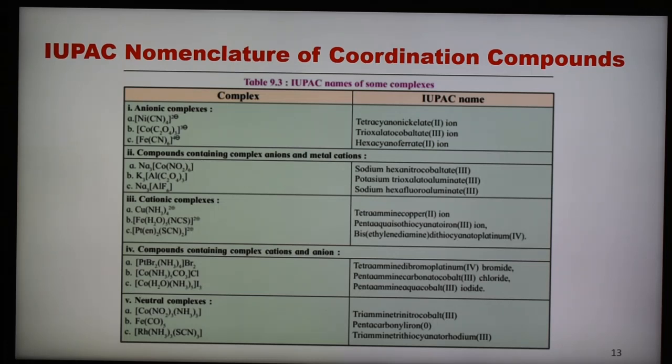But when metal is a part of negative complex ion, in that case we have to change the name, that is cobalt, cobaltate, we have to end with the ATE. So copper, cuprate, for example chromium chromate, zinc zincate, like that. So we can change the name as shown here in this table also. And different types of ligand, if 2 ligands are present in the complex, write in alphabetical order. Examples are given here. So all these are the IUPAC nomenclature of this coordination compound.